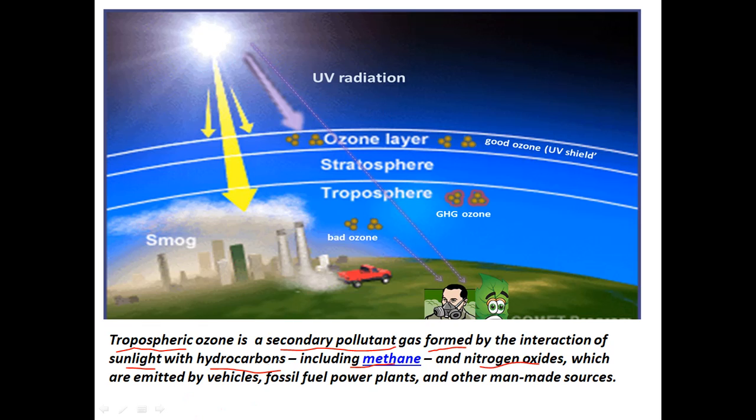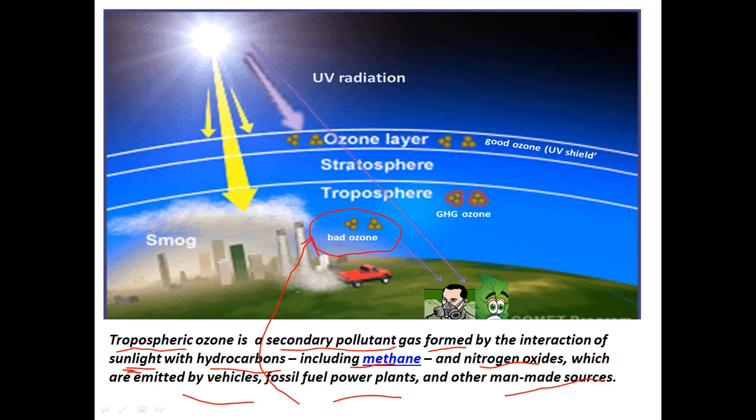When hydrocarbons and nitrogen oxides are emitted by vehicles, power plants and other man-made sources, with the interaction of sunlight these pollutants later lead to the formation of ozone. This tropospheric ozone is bad for us. We call it bad ozone because it's a harmful pollutant.